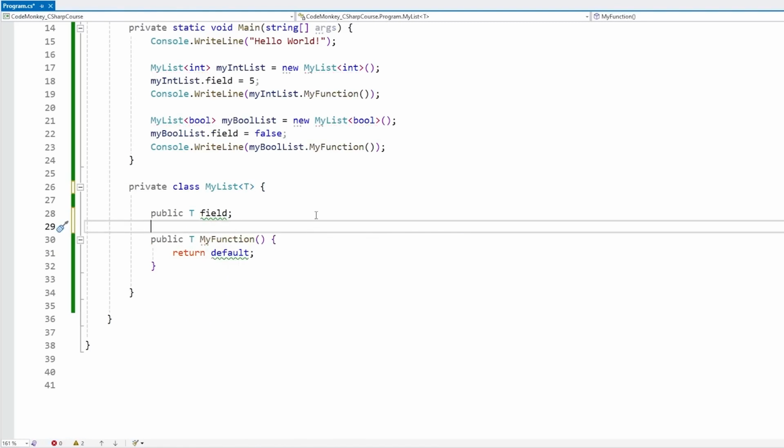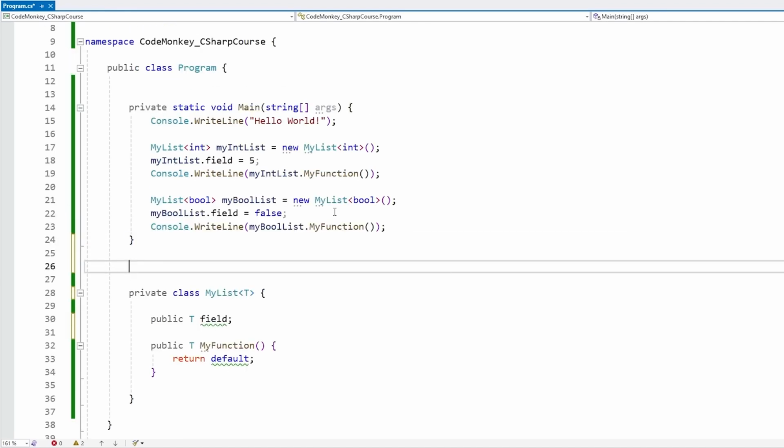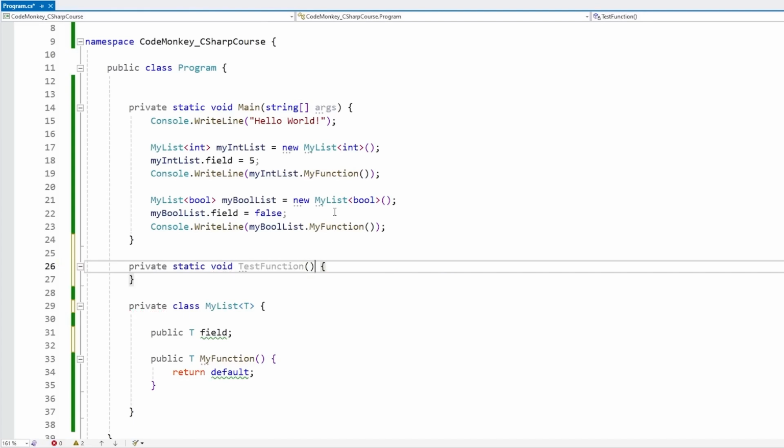This works. So here we have our generic class, but we can also use generics without making an entire class generic. We can have just a single function. So over here, let's make a test function. And on the function itself, let's make that function work with generics. The way we do it is really the same thing. So after the function name, we put the angle brackets, then some kind of generic name. And now we can use this type in any way. Like for example, use it over here for a parameter, or we can use it for the return type. And yep, everything works exactly the same.